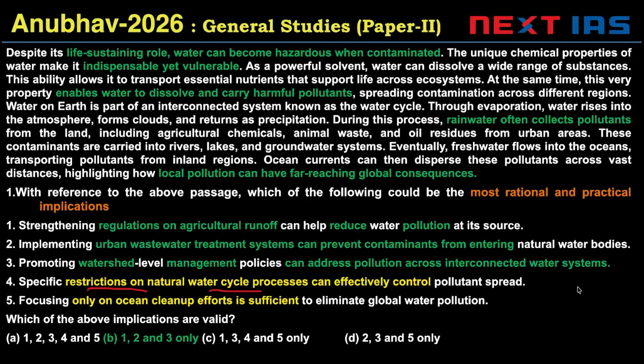The author has nowhere implied or suggested that restrictions on natural processes can help, right? So that would be invalid. That's not an action that a well-meaning state actor would take. And focusing only on one aspect is sufficient is invalid. So the right answer here would be B, 1, 2, and 3.